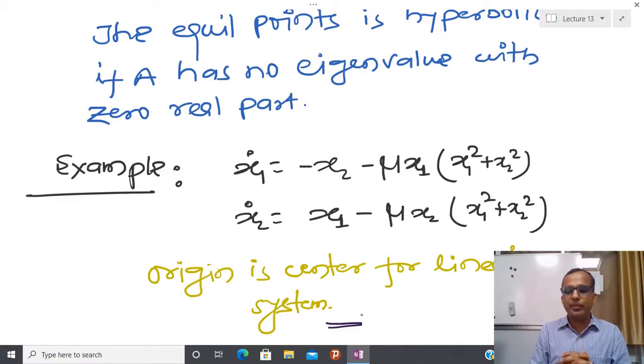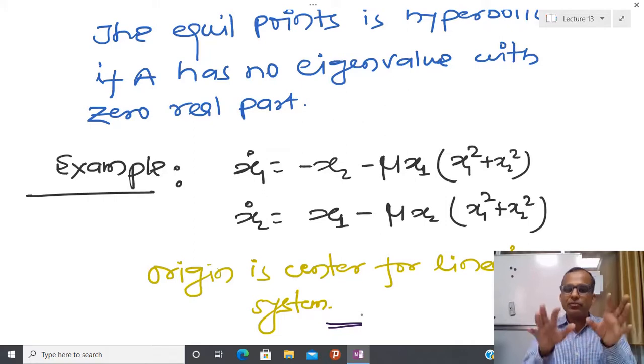Then you can use this kind of methodology to see the behavior of trajectories in the neighborhood of the equilibrium point. But please be careful: at the equilibrium point I cannot talk about any behavior, because if you start at the equilibrium point, you are going to remain there. Even if it is stable or unstable, that doesn't matter. But in the neighborhood of the equilibrium point, you are able to talk about the behavior.